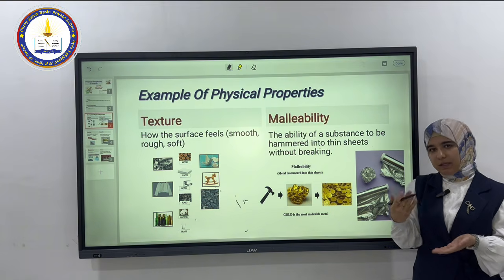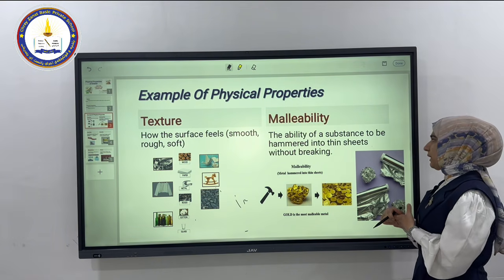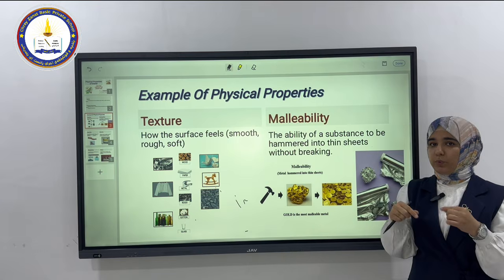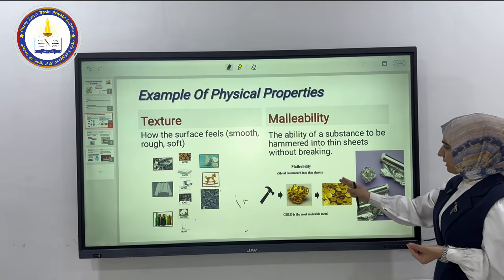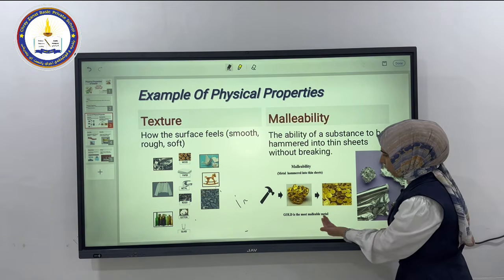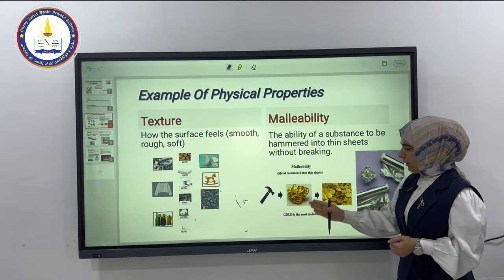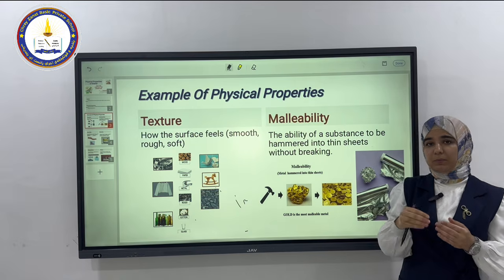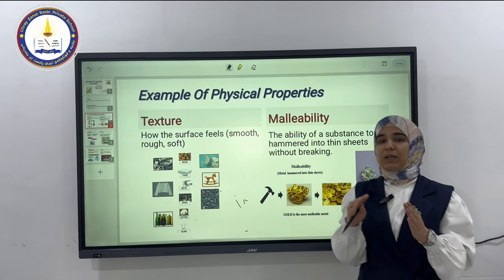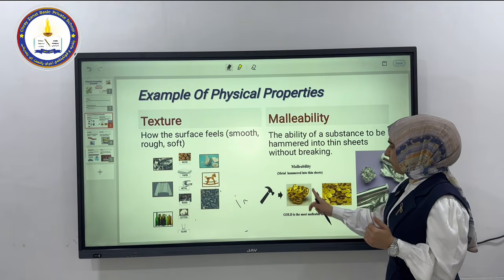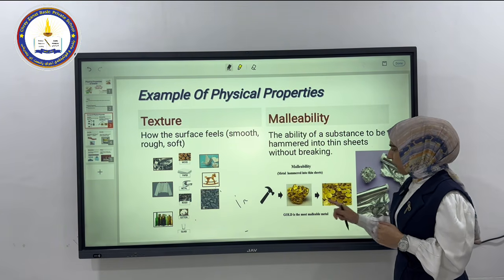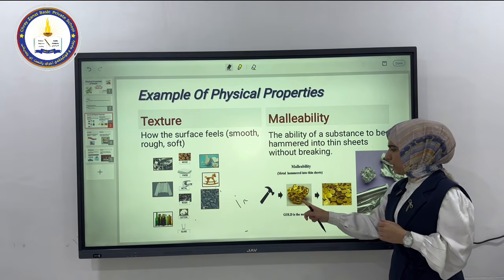Let's move to malleability. What do we mean by malleability? Malleability is the ability of a substance to be hammered into a thin sheet without breaking. For example, here we have two different pictures, aluminum and gold. As you see, gold is the most malleable metal; we can hammer it into a thin sheet and also different shapes because of the property of malleability. We can turn it into a different shape. So one example is gold.